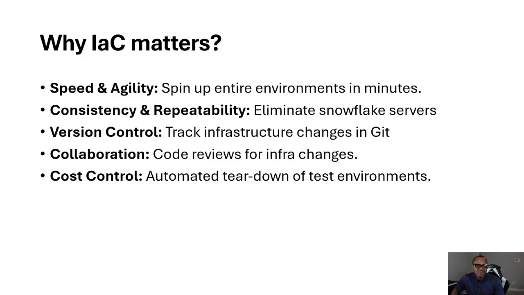With infrastructure as code, collaboration becomes easy. Teams can review infrastructure changes just like application code, catch errors early, enforce standards, and share knowledge. And infrastructure as code also helps in cost control. You can easily, with a simple command, destroy your infrastructure, reducing the chances of racking up cost due to forgotten infrastructure.